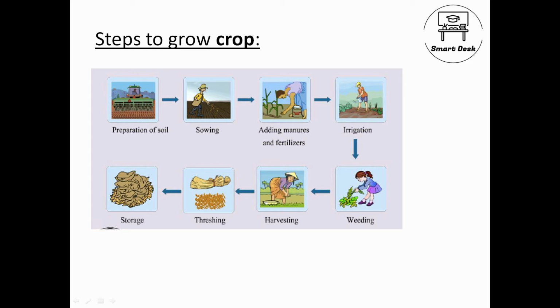Next, when your crops are grown well, when they are well mature, we harvest them. We have different methods for harvesting. We'll come into that. After harvesting, we need to separate the grains from the crops. The crops become fodder for the livestock, and the grains we separate using various methods like threshing, winnowing, hand picking. Next we store the grains for our future use, because we can't eat all the grains in one day, right? Even Kumbhakaran can't. So we need to store it for our future use.